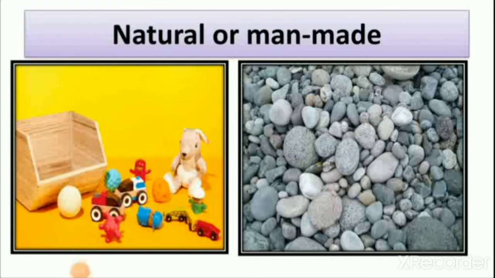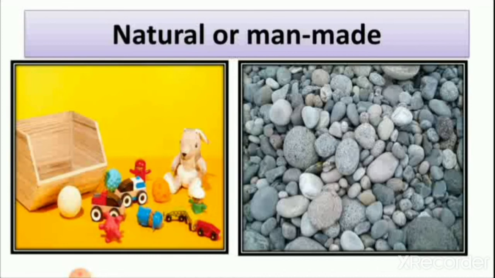Now our next activity is about natural things and man-made things. Many students cannot understand what is the difference between natural things and man-made things. So let's see how natural things are different from man-made things. First, we revise that natural things are the things which cannot be made by man, which are created by nature. The things which we cannot make are all natural things.